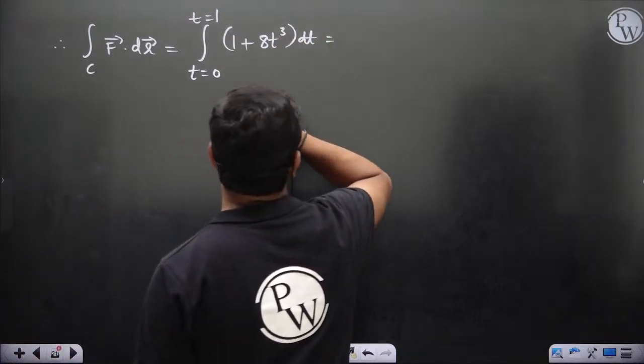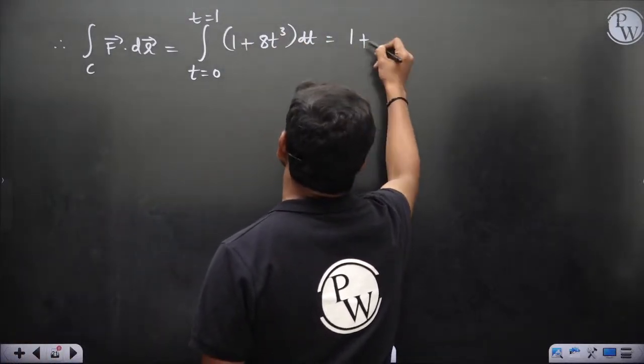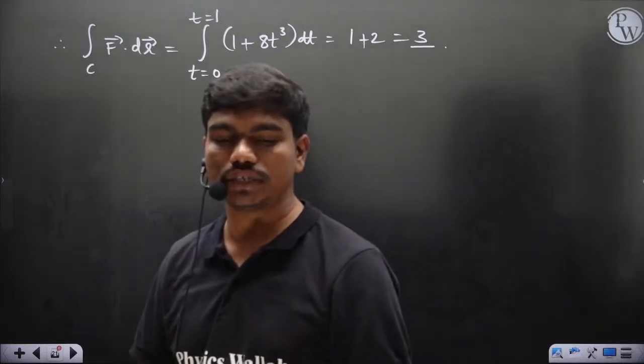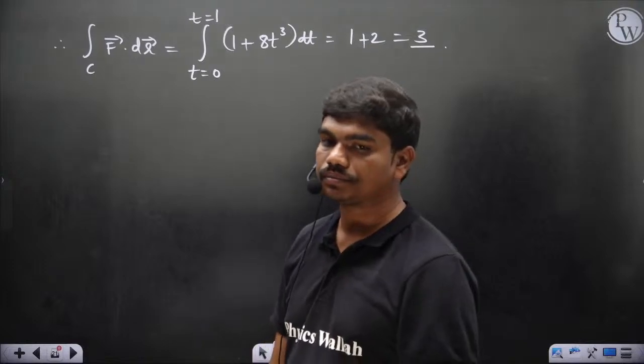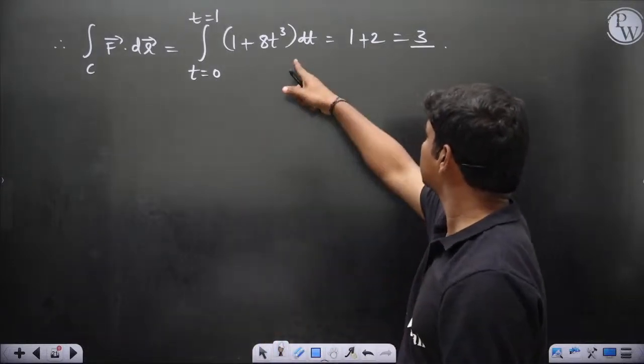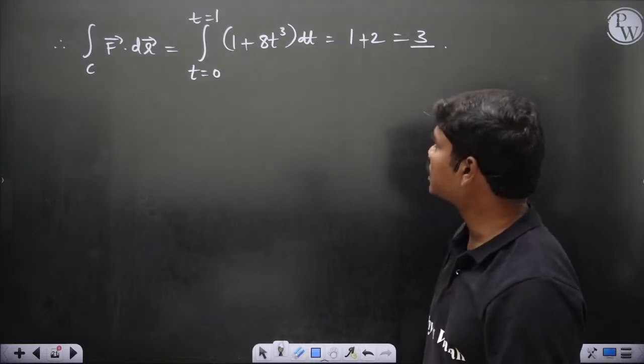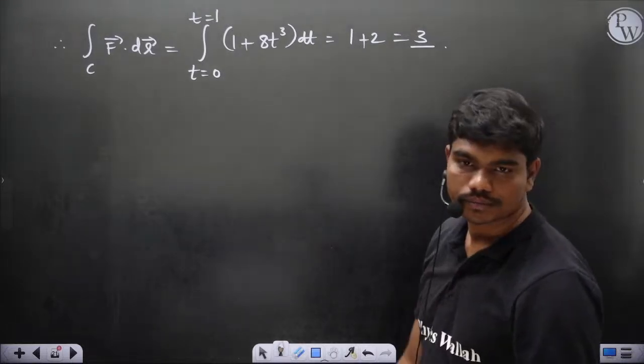So this integration is, that's all. Its answer should be 3. The integration of 1 is t, so 1 minus 0 is 1, plus 8 into t power 4 by 4, so 2 into 1. Yes, it should be 3.